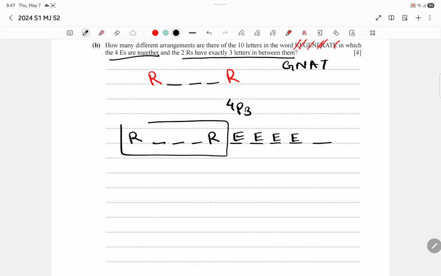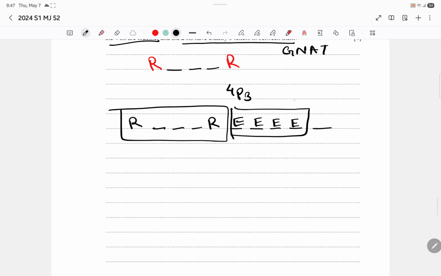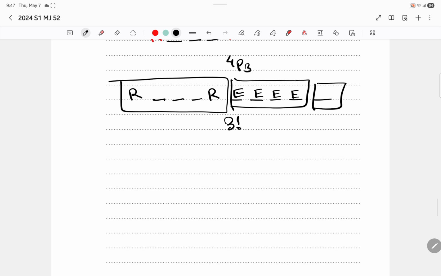So we're gonna consider this as one separate group, and this as one separate group. This is one separate group. So these are basically 3 separate groups. Hence 3 factorial. There can be internal arrangements, and we're gonna multiply this by this 4P3 that we got before. That should give you the value of 144, which is your answer.